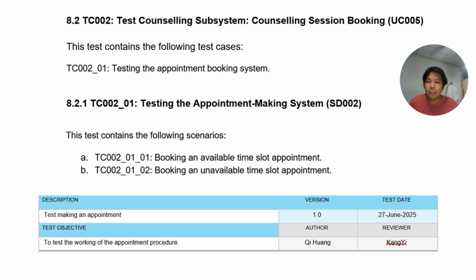So the next test is the counseling subsystem, counseling session booking. There are two tests in this section, which are booking an available time slot appointment and booking an unavailable time slot appointment. This is done by me and reviewed by Kang Yi.